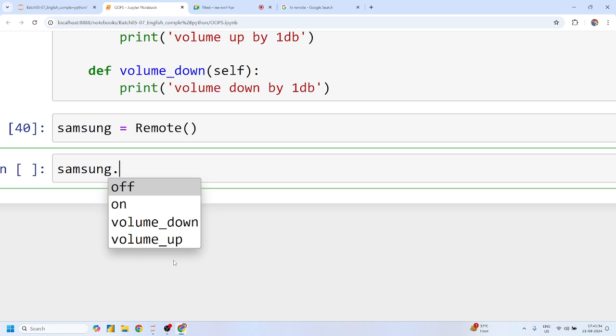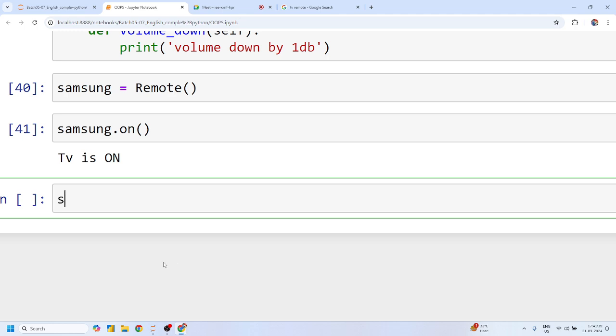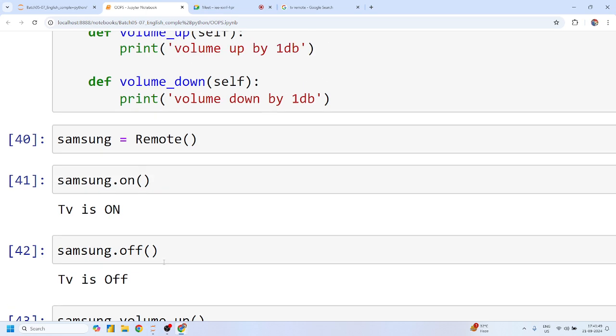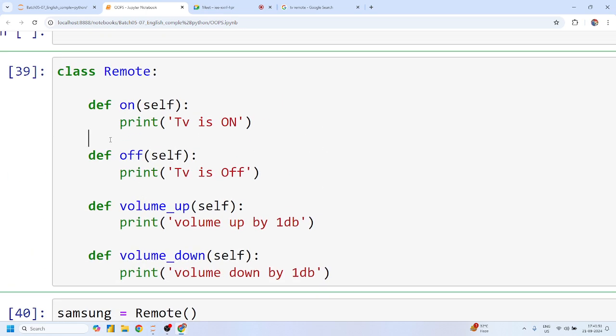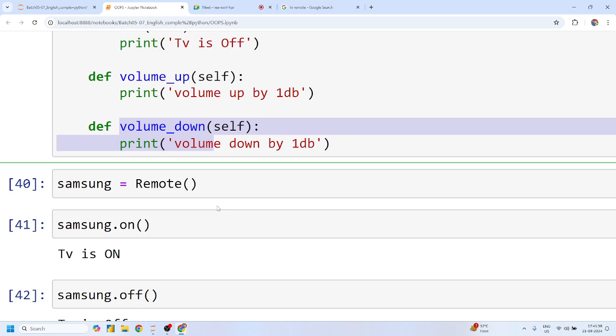On, off, volume up and down, yes or no? So if the user hits on, TV is on; the user hits Samsung.off, TV is off, right? Same with volume up and volume down. So in short, you are calling methods as per your requirement, whenever you want to call them.